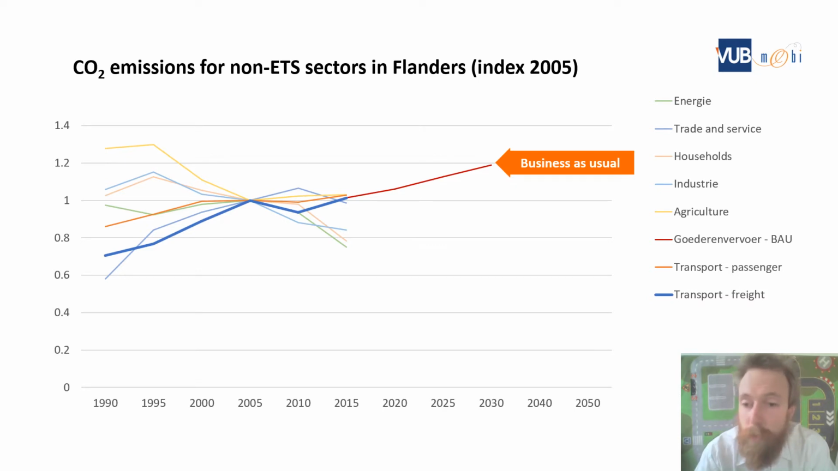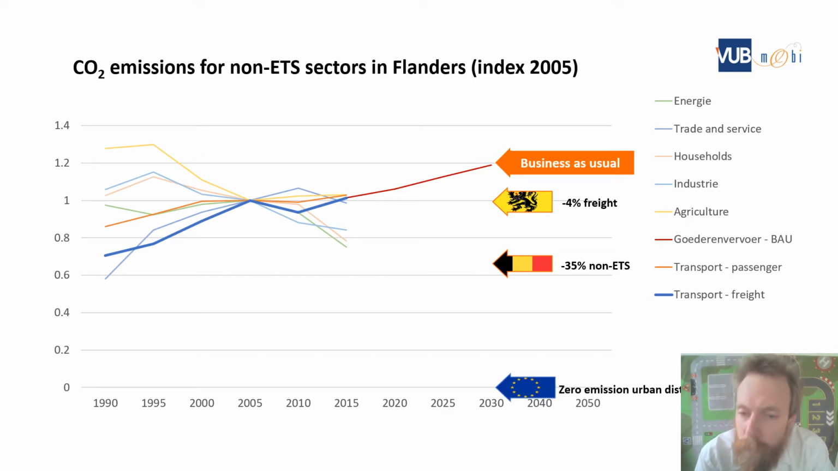This is not in line with the goals of national governments, for example in Belgium, reducing the non-ETS sectors by 35% in 2030. On regional level, which represents the transport sector, we see that Flanders wants to have a reduction of CO2 emissions by 4% for freight transport in 2030. And on a European level, we see the goal to have a zero-emission urban distribution in major cities by 2030, and a reduction of transport emissions by 90% according to the Green Deal.